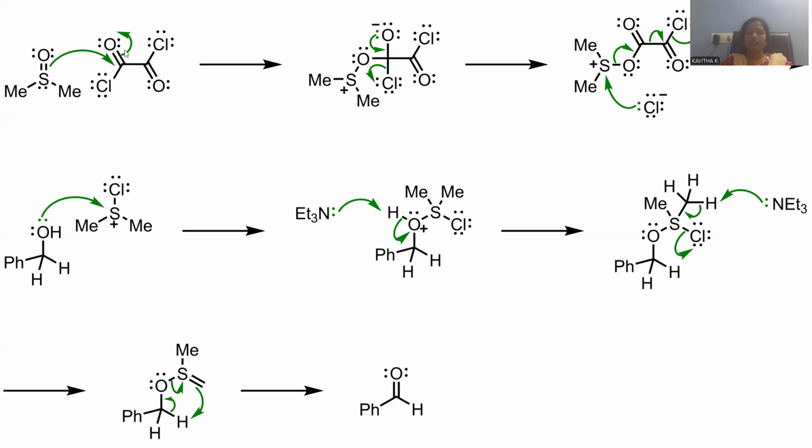Whenever dimethyl sulfoxide and oxalyl chloride react together, there is a bond between the oxygen and a carbon atom, giving rise to an ester linkage. That ester will further undergo delocalization of electrons, and that generates the molecule called dimethyl chlorosulfonium ion. So that will be generated. This is the expected intermediate, which is most important in order to react with this alcohol.